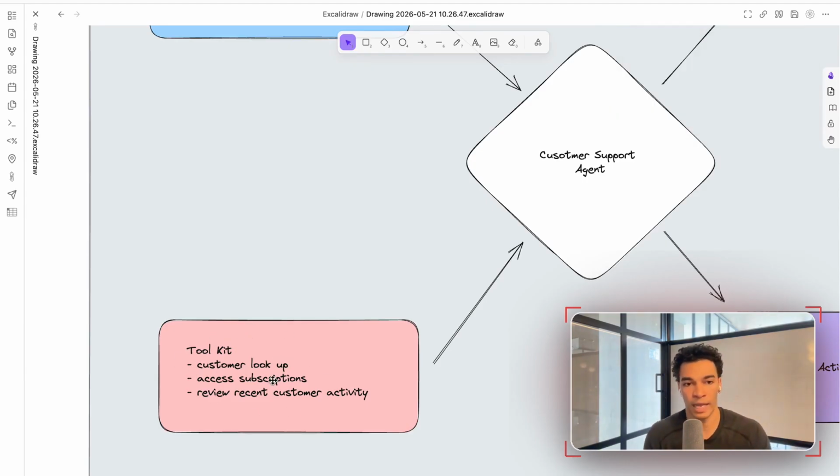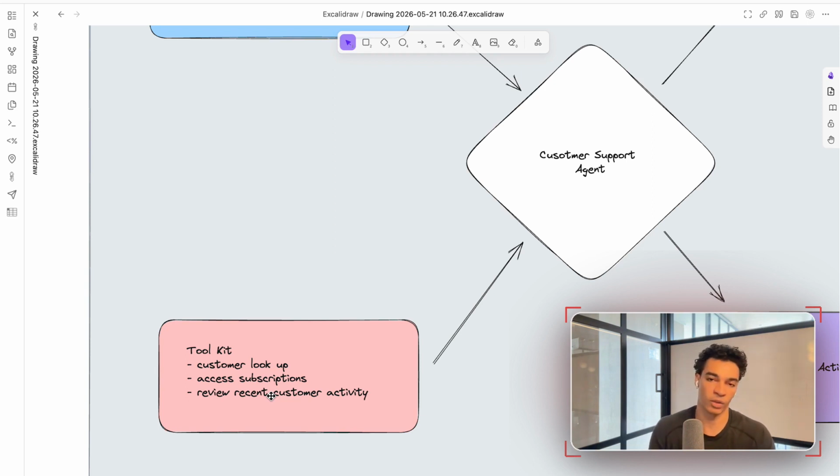We want to have the agent able to access as much information about our customers or whoever's talking to it as possible. So we want to be able to do things like customer lookups, figure out who that person is, what their company does, all that good stuff, and then also have it be able to access their subscriptions if you have a SaaS application or whatever, how much they're paying you, depending on what type of business you run. And then also it's great if you can have it access their recent activity.